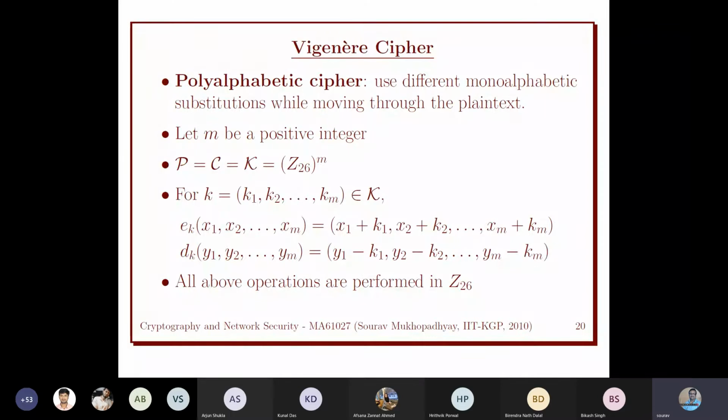Although the key space is larger there, the problem was that we are dealing with English text, and English text has some phenomena, some observation, that E is the most frequent letter. If we have this information, then we can mount an attack, which is called frequency attack or frequency analysis.